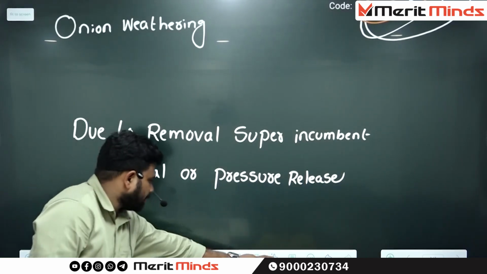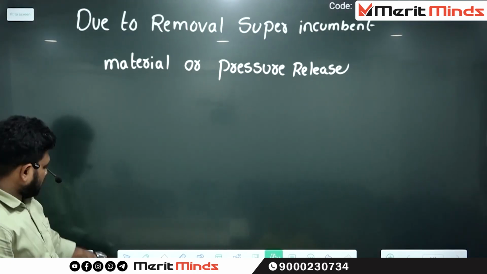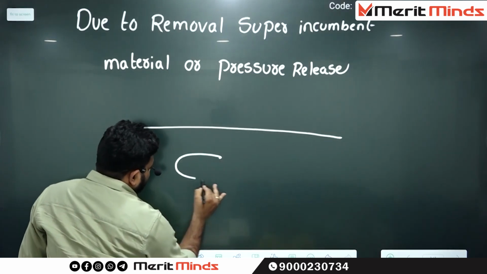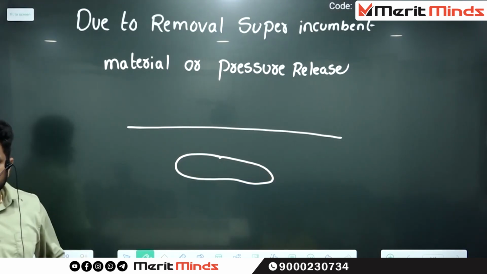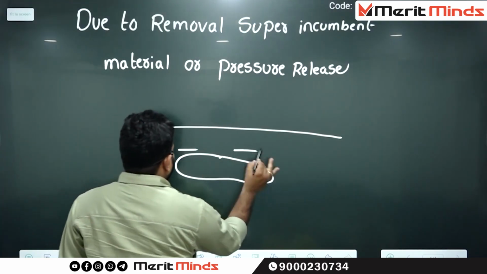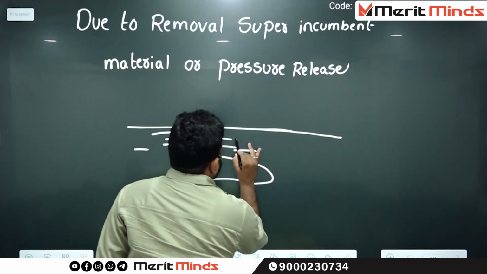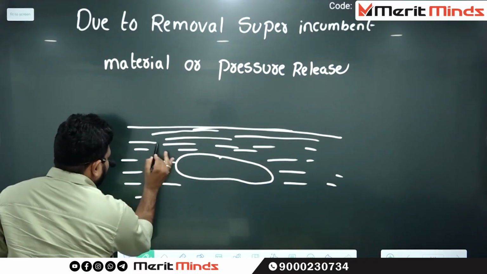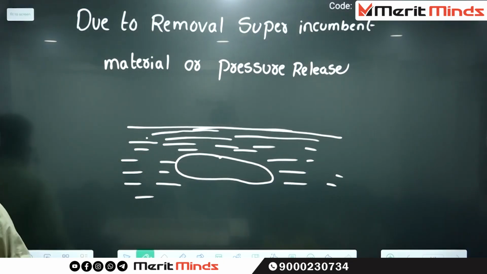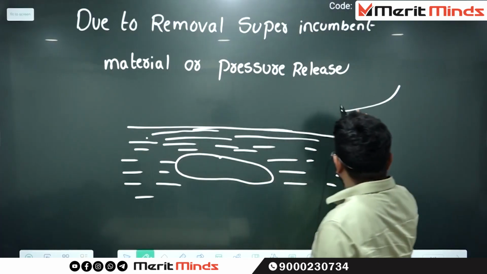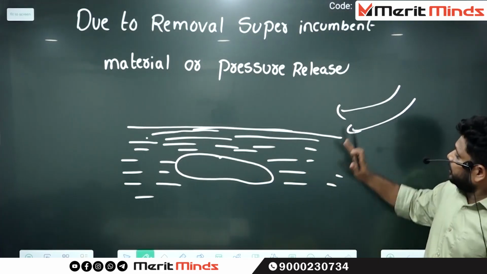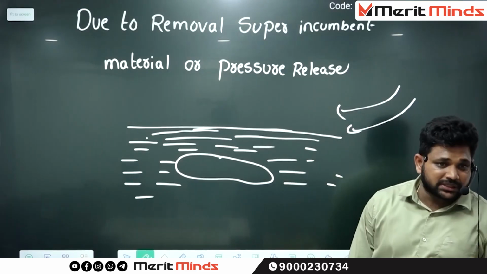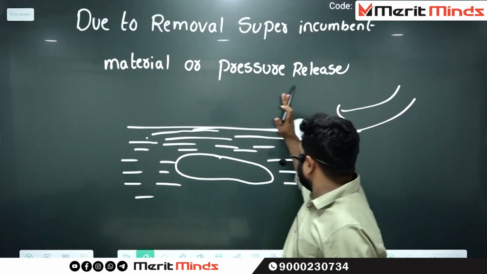What does it mean? See here. For example, this is the surface of the earth. You can find the rock in the deep inner layers. Assume that this is the rock. Over this particular rock, what is there? All the soil particles are there. Within the soil, the rock is there. Whenever the wind blows with a huge velocity, what happens to the soil? The soil can be moved from one place to another place, in the form of erosion.